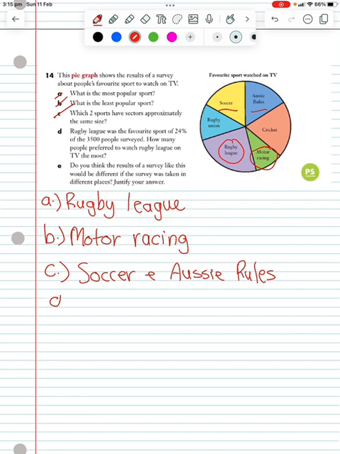So we know that 3,500 people were surveyed and 24% of them preferred rugby league. So I'm going to take my 3,500 people and I'm going to divide that by 100. And you might remember this from an earlier example. That is so we can get what 1% is. So 3,500 divided by 100 gives us 35. And I want 24%, so I'm going to multiply that by 24. Put that into my calculator and I'll get 840 people.